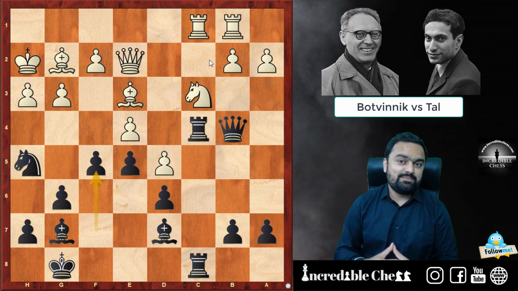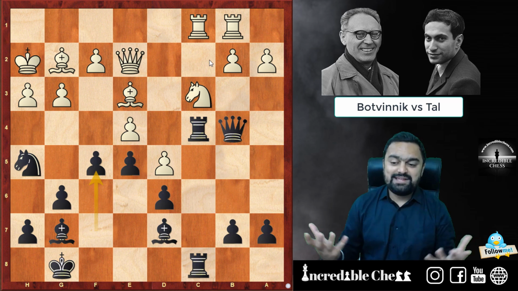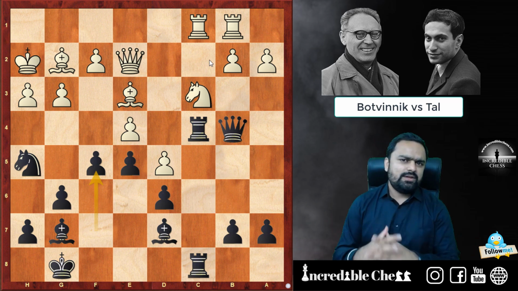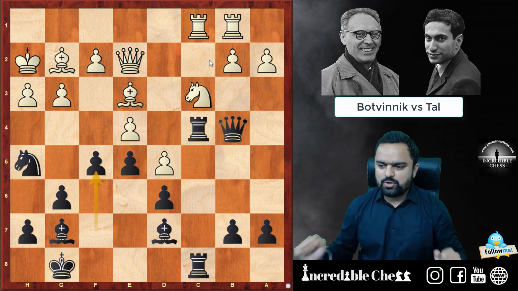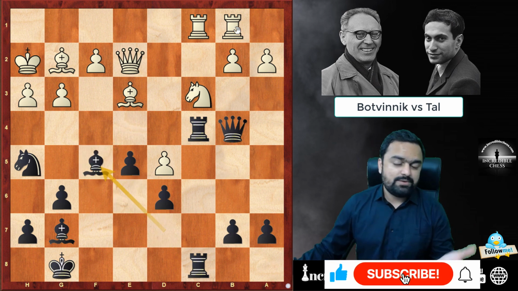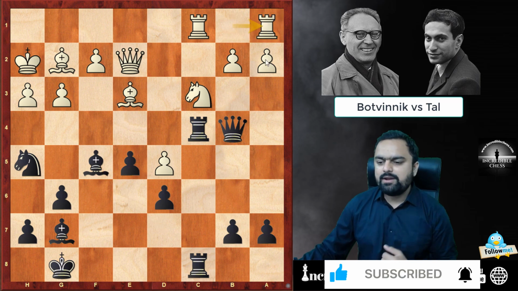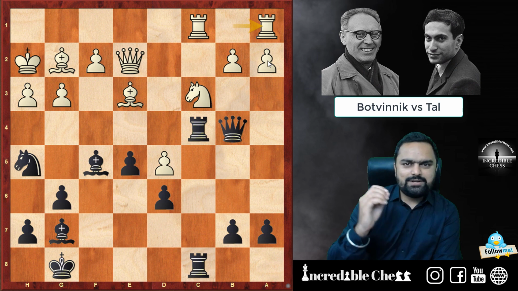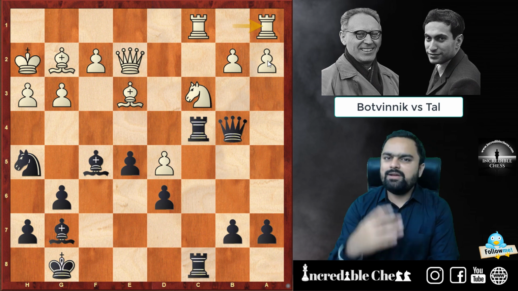If you don't play that move, then I don't know exactly how you are going to create your chances on the king side, because on the queen side usually white is quite strong. Okay, fair enough. Now e captures f5, bishop captures f5, the rook on b1 is under attack, so the rook goes to the a1 square. And here in this position, I want to tell you one anecdote about this position,